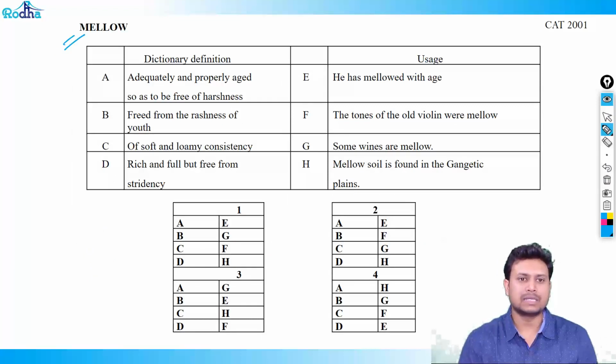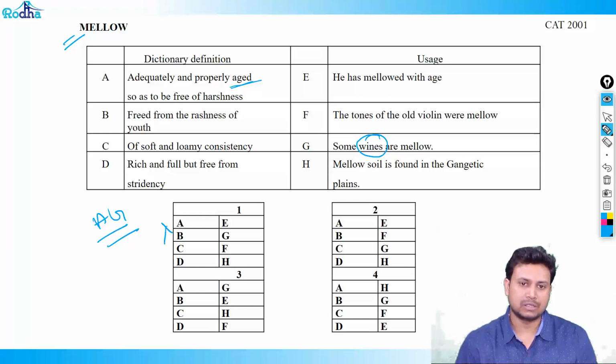Next word is mellow. It says adequately and properly aged so as to be free of harshness. Properly aged, something that you can age. Tones of violin can't be aged. Wines, this is correct. So it should be A and G. How many options have an AG together? You find that only one option has it. Let's check one more: freed from the rashness of youth. If it's youth, it has to be referring to age. Is it BE? So it is BE here. So you know for sure that the answer is option number 3.